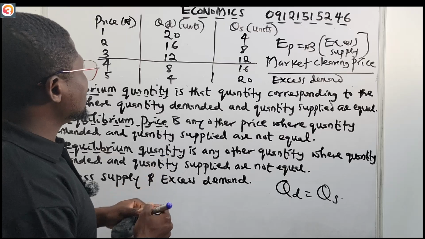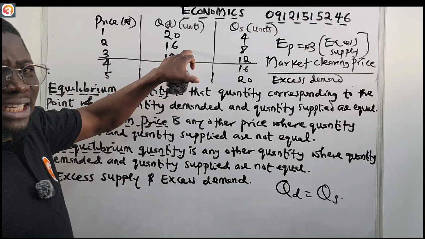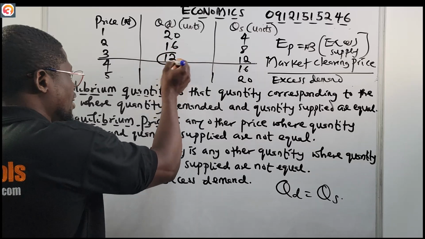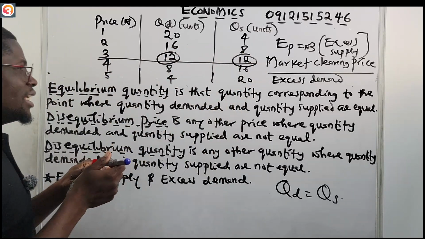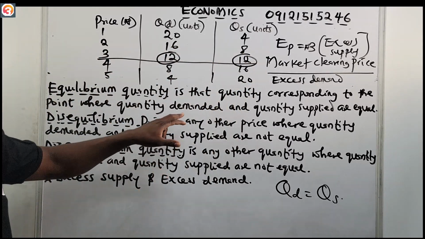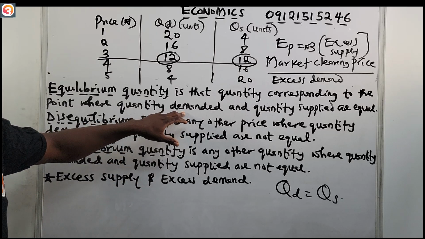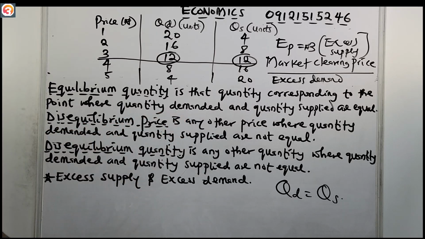So what is the equilibrium quantity in this table? From this data given, the equilibrium quantity will be 12, because that is the quantity that corresponds to the point where quantity demanded and quantity supplied are equal. Equilibrium quantity is 12 units.